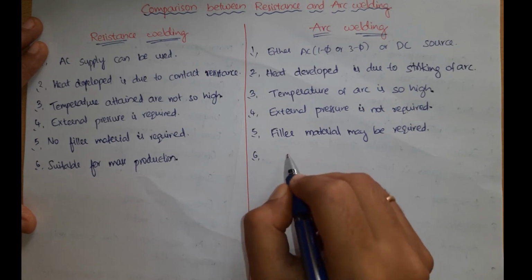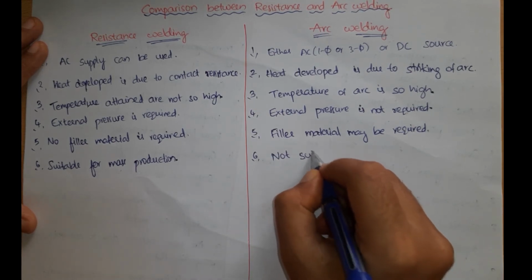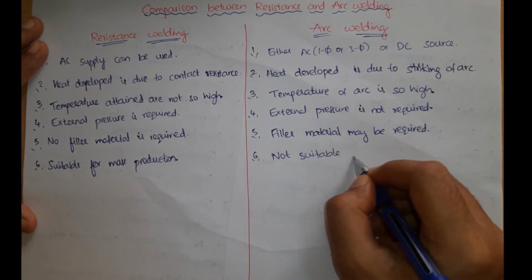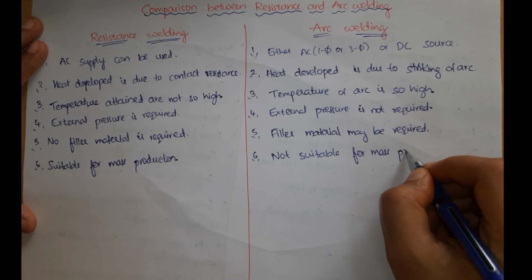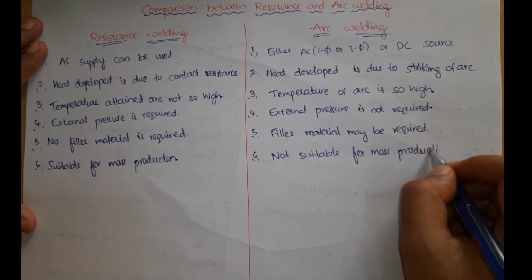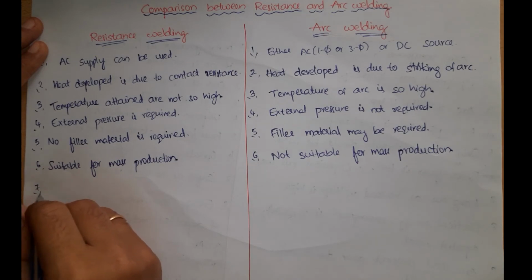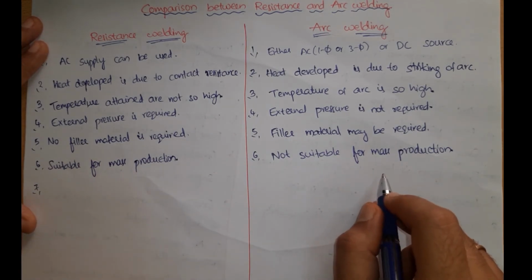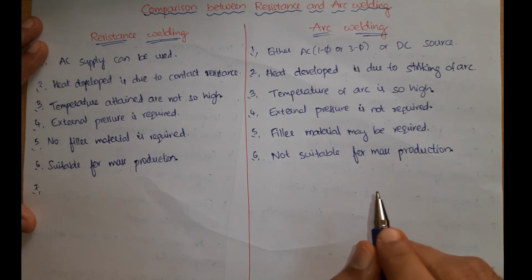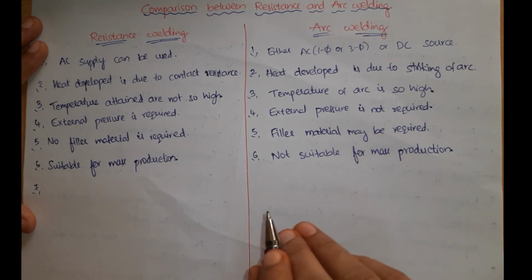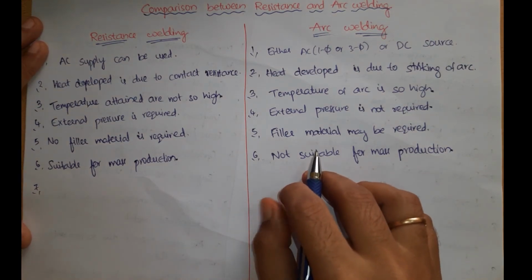It is not suitable for mass production, but suitable for repair works. As we are using filler material here, in cases where one kind of metal is to be deposited on the metal to be welded, this kind of arc welding is suitable, right?